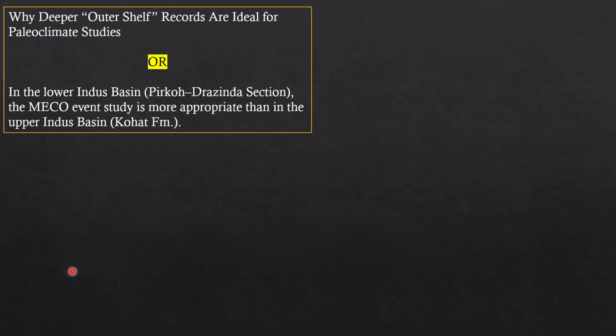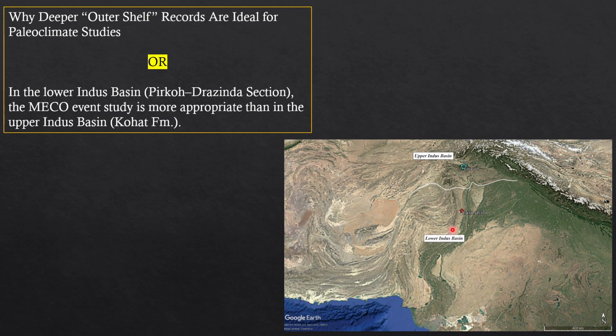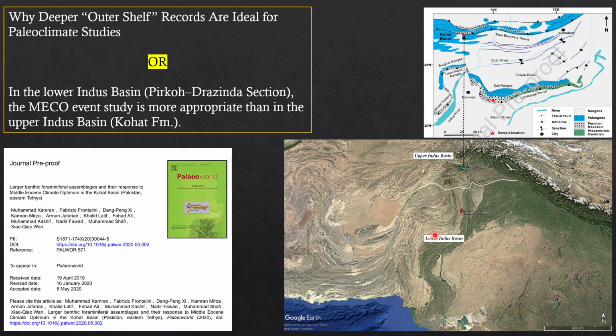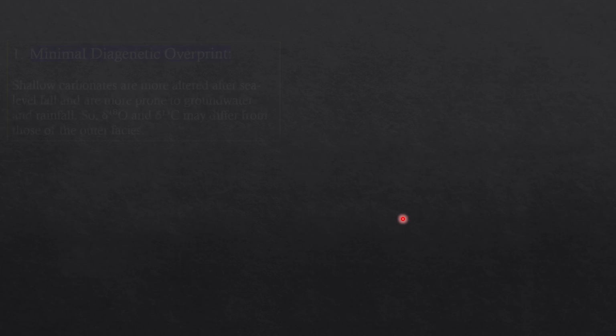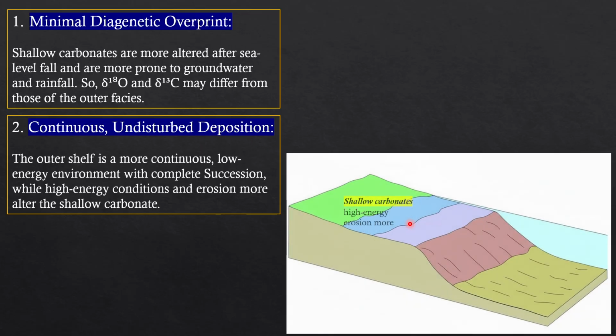Why deeper? Some people also published a paper on the MECO from the upper Indus Basin Kohat formation. So why is it not reliable? Upper Indus Basin here and Kohat formation in the lower Indus Basin here. So they published this paper, but why did I study this area, not this area? Because there are some reasons. Number one, minimum diagenesis and continuous deposition. In the shallow, high energy setting, erosion may be too much, but in the outer, low energy setting, there may be a good section where they can truly interpret the paleoclimatic analysis.